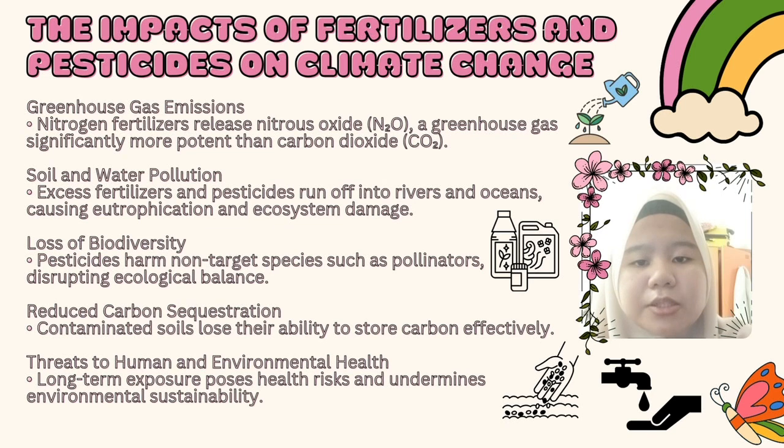The first impact is greenhouse gas emission. Nitrogen fertilizers release nitrous oxide, a greenhouse gas significantly more potent than carbon dioxide. Other than that, fertilizers and pesticides also have an impact on soil and water pollution. Excess fertilizers and pesticides run off into rivers and oceans, causing eutrophication and ecosystem damage. Moving forward, the third impact is loss of biodiversity. Pesticides harm non-target species such as pollinators, disrupting ecological balance.